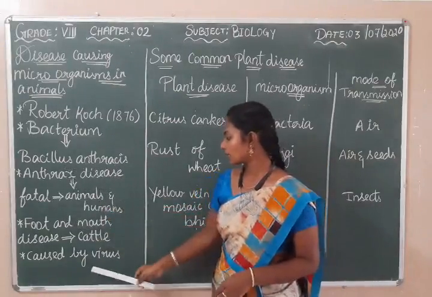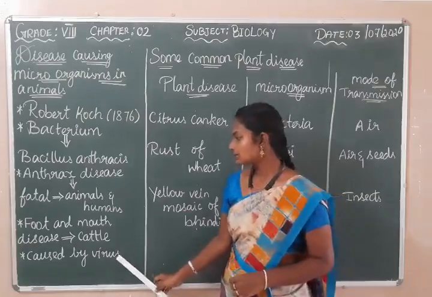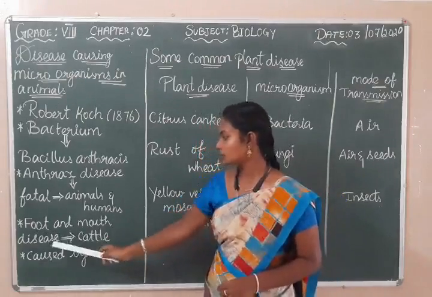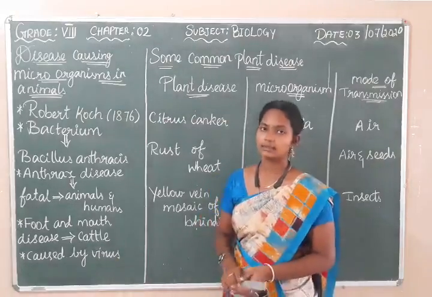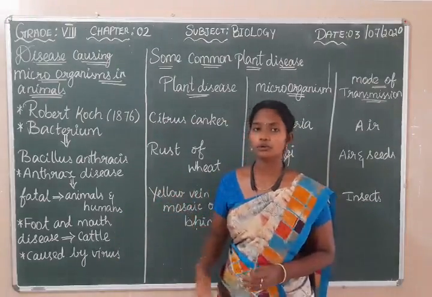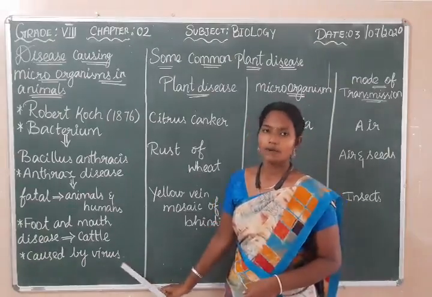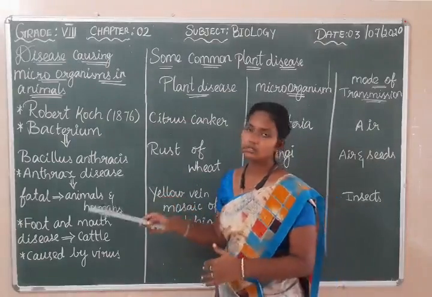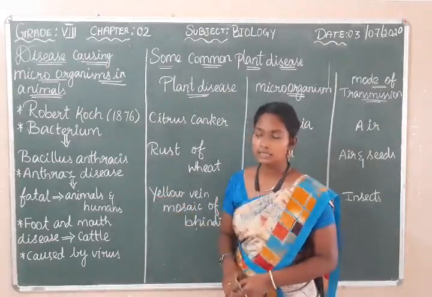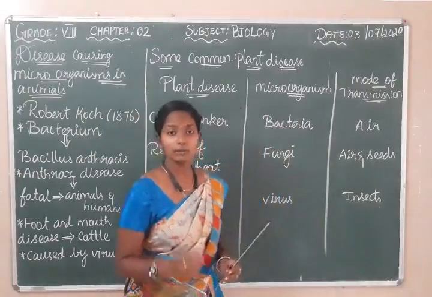The next microorganism is a virus, and it causes the disease called foot and mouth disease. This is often found in cattle. The foot and mouth of the cattle get affected here. This is because of the virus. So these are some of the disease causing microorganisms in animals, and next, some of the disease causing microorganisms